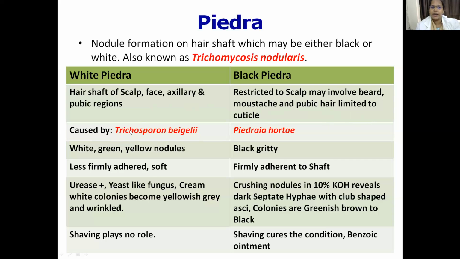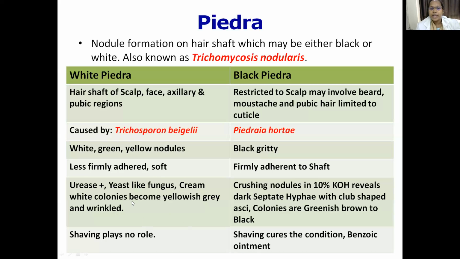Here it is caused by Trichosporon beigelii, and here it is produced by Piedraia hortae. Here the nodules produced are either white, green or yellow, whereas here they are black and gritty. Gritty is hard. So in white Piedra they are less firmly adhered and soft, and in black Piedra they are firmly adhered to the shaft.